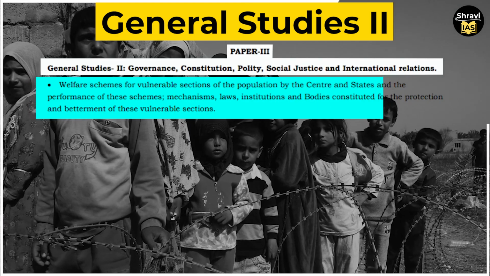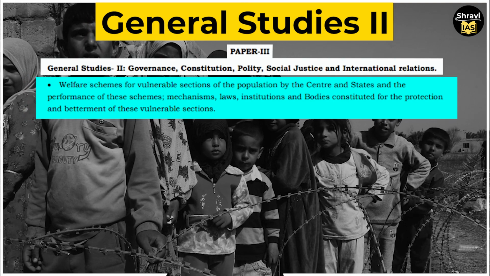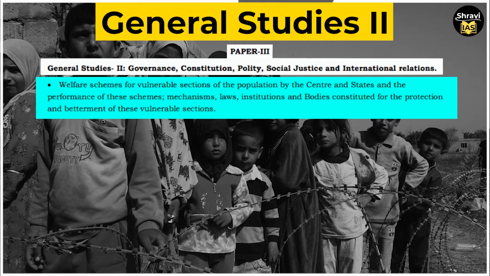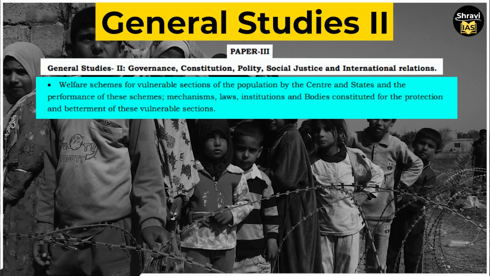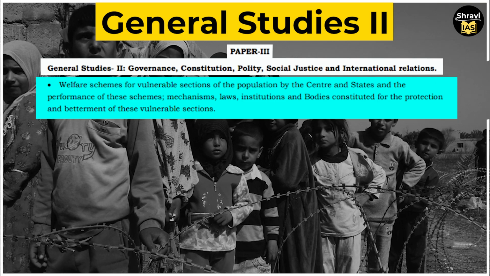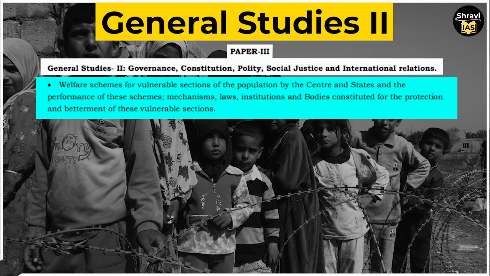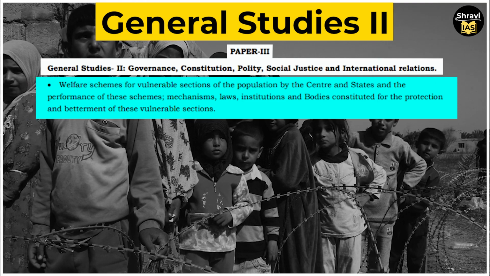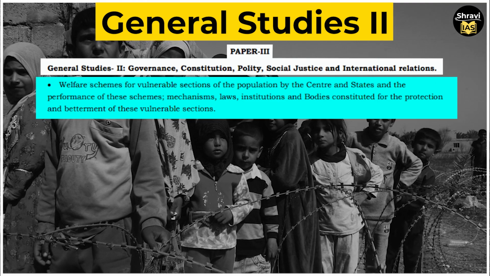Welfare schemes for vulnerable sections of the population by the center and states, and the performance of these schemes, mechanisms, laws, institutions and bodies constituted for the protection and betterment of these vulnerable sections.